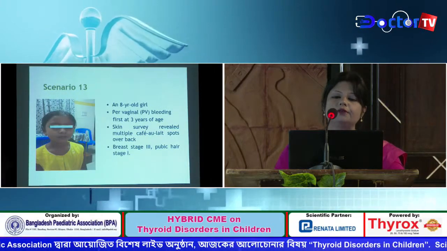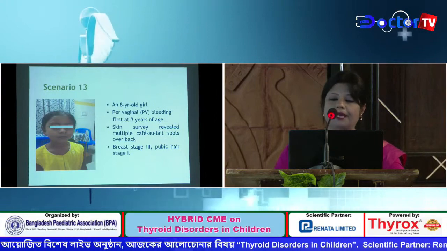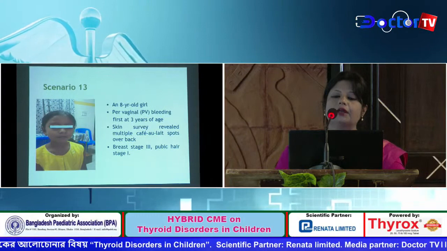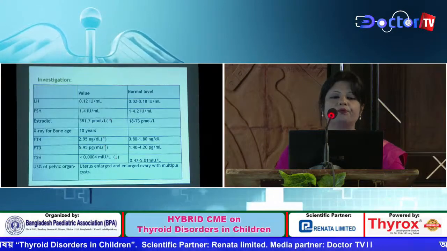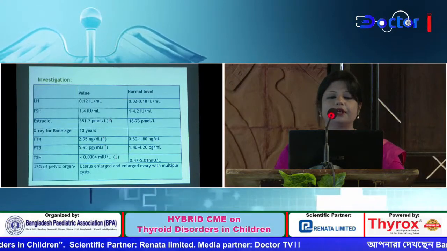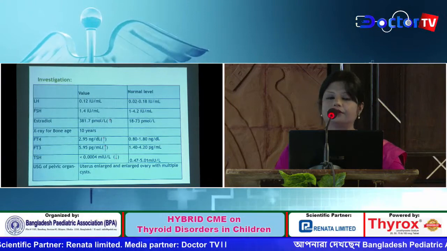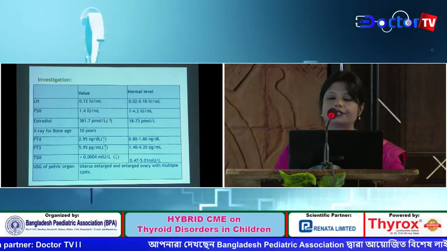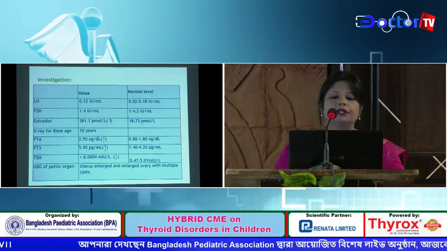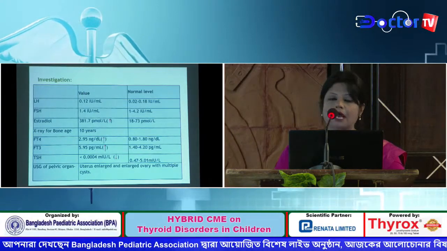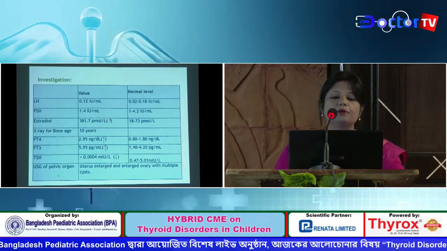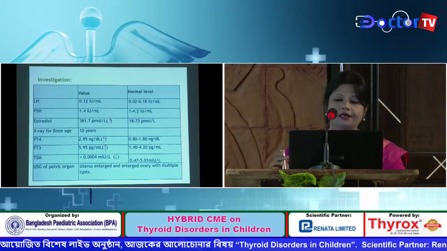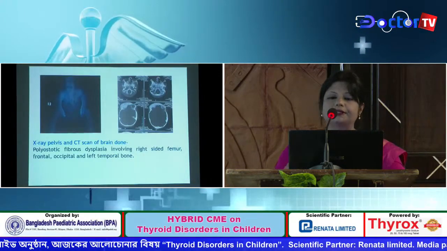Skin survey revealed multiple cafe-au-lait spots over back, and her breast stage was stage 3 and pubic hair stage was 1. Investigations revealed markedly raised estradiol level with normal LH and FSH level. X-ray bone age was advanced, and thyroid profile revealed hyperthyroidism. Ultrasonography of pelvic organ showed enlarged uterus and enlarged ovary with multiple cysts.